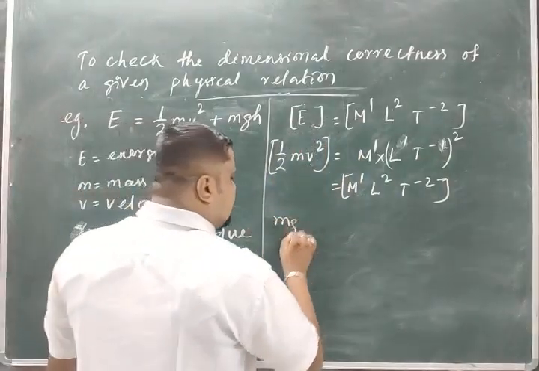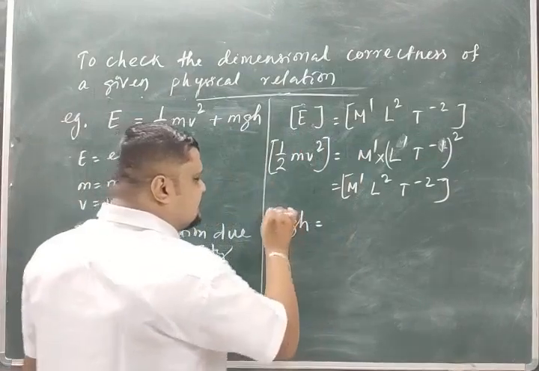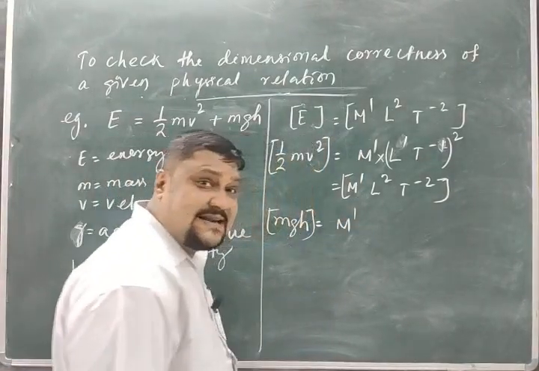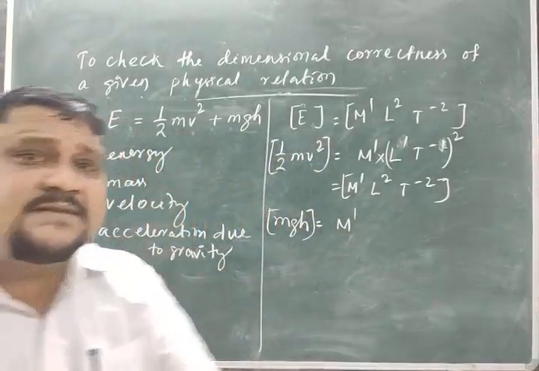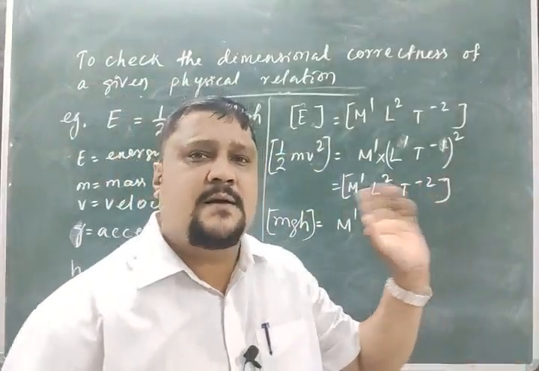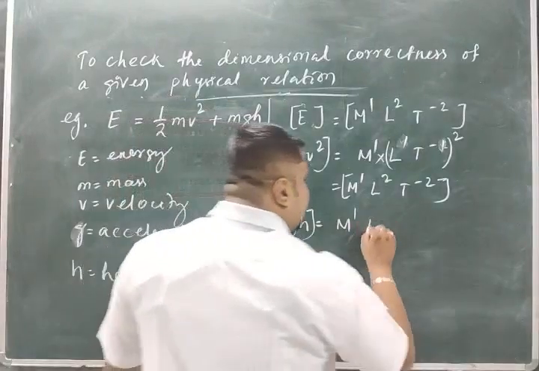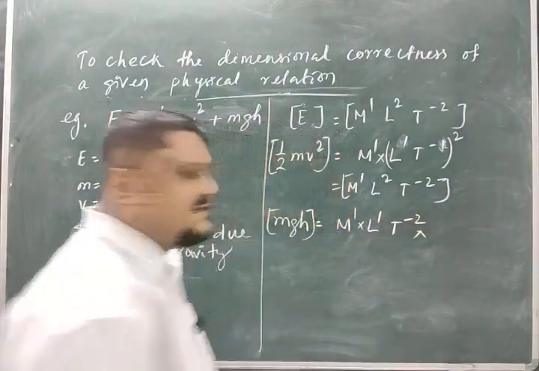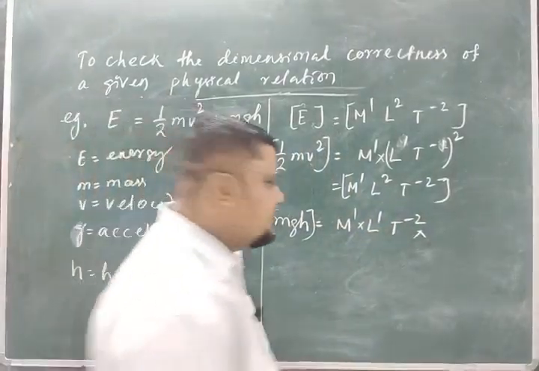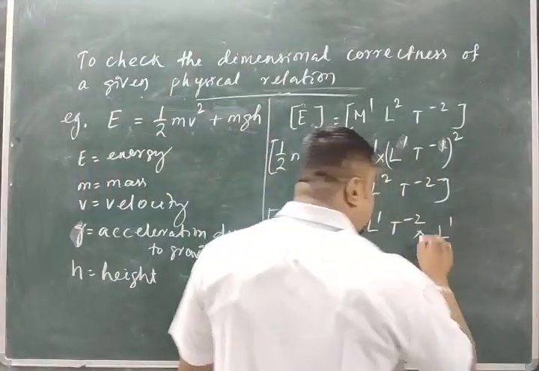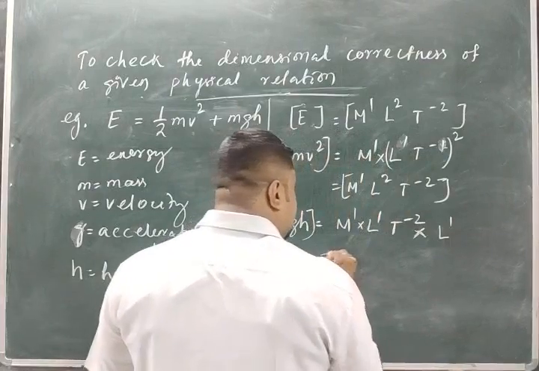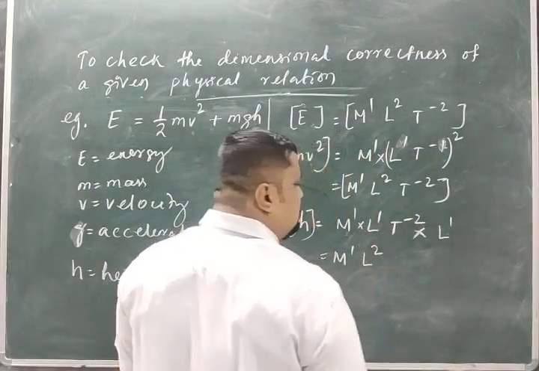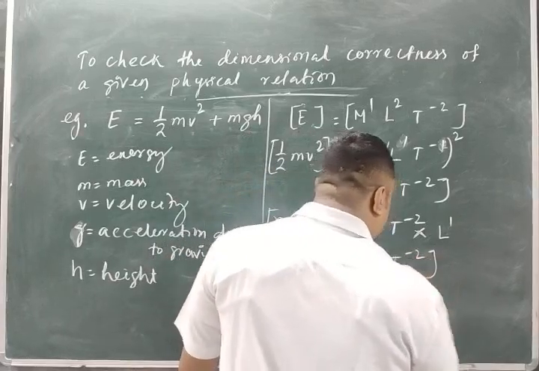mgh. What is the dimension of this mgh? I will write M1 g. Acceleration due to gravity has the same dimension as that of acceleration. Clear? So what is the dimension of acceleration? L1 T minus 2, multiplied by height, which is a length, dimension is length. What is the dimension of length? L1. So this is equal to M1 L1 L2 T minus 2.